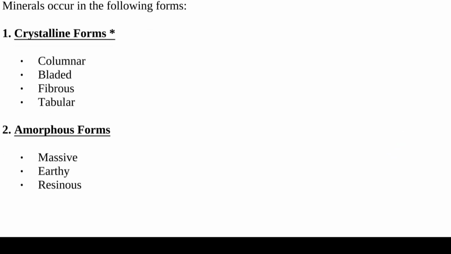First is crystalline form. In crystalline form, these are minerals that have a proper definite shape, meaning minerals grow in an organized pattern, so they look well shaped. And types of crystalline forms: first is columnar, long like pillars or rods. Second is bladed, flat and long like a knife. Third is fibrous, looks like thread or fibers. And fourth is tubular, that is flat like a table or sheets.